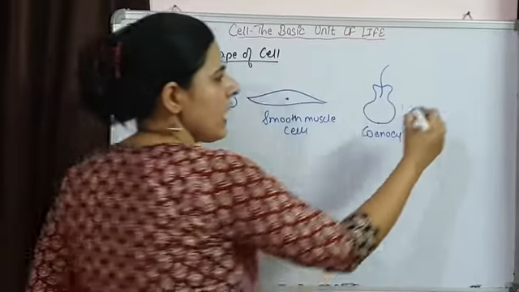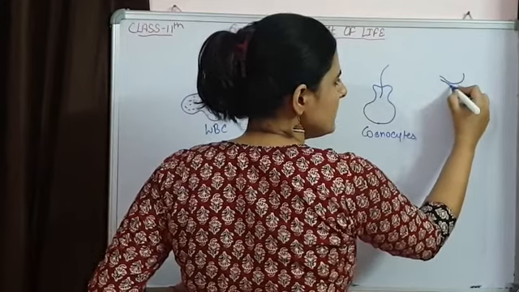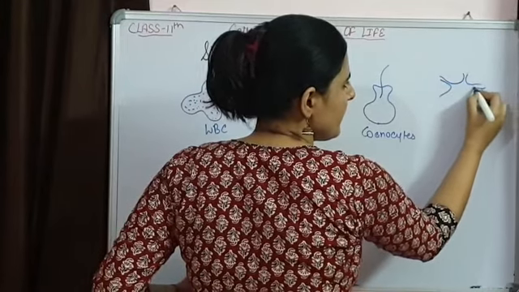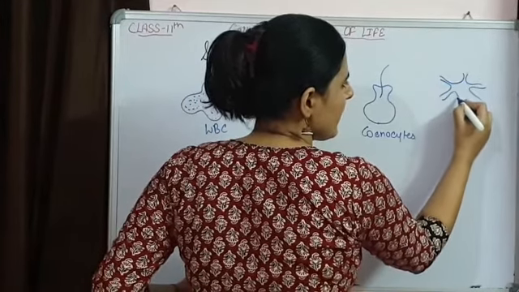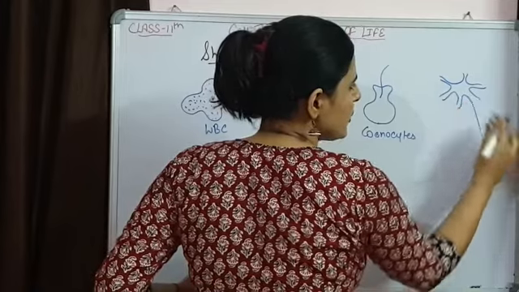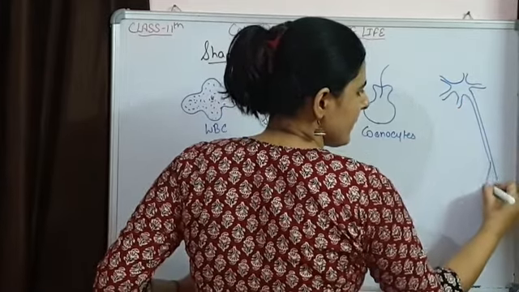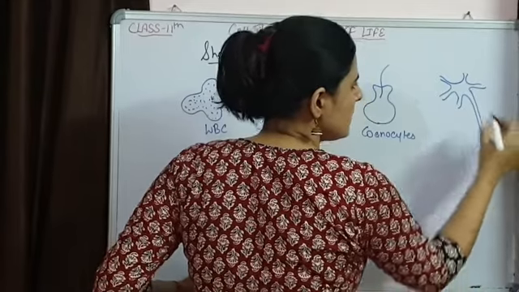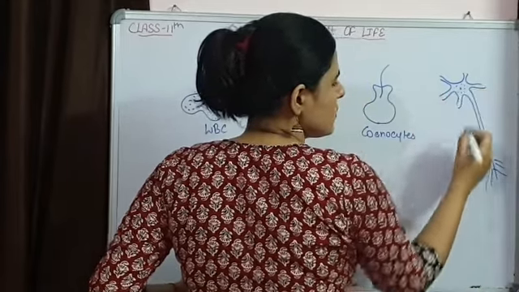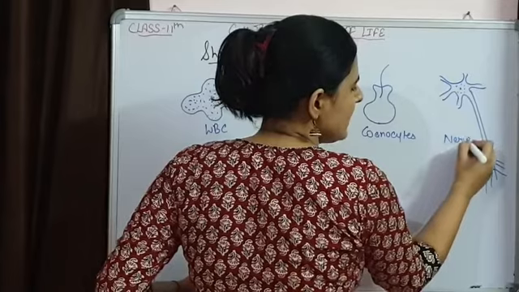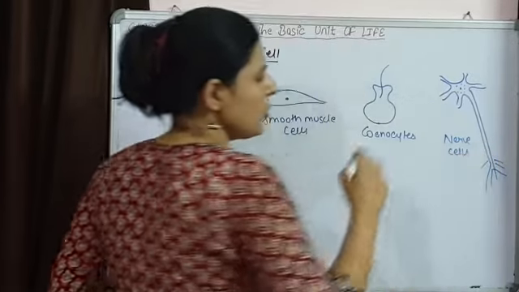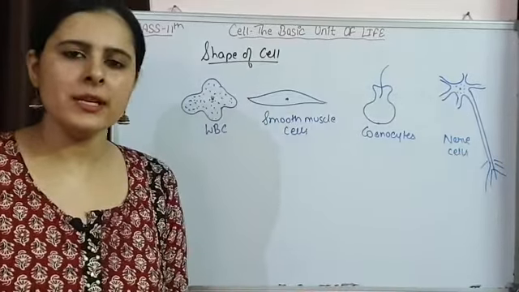Then we have our nerve cells, which have a long extension, the axon. So this is the nerve cell that is the longest cell present in our body.